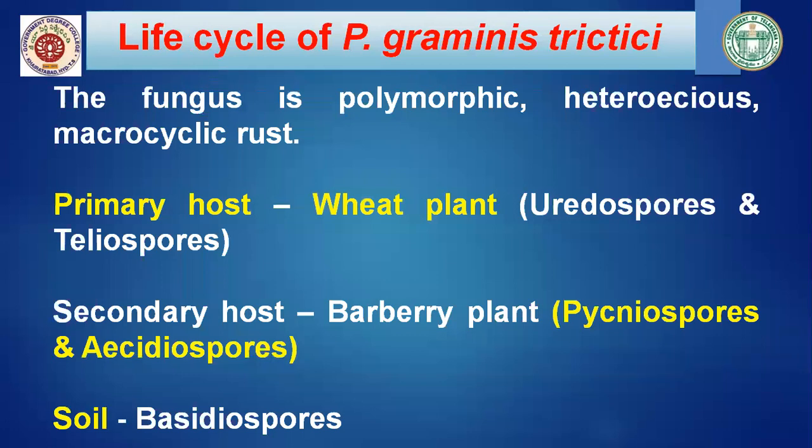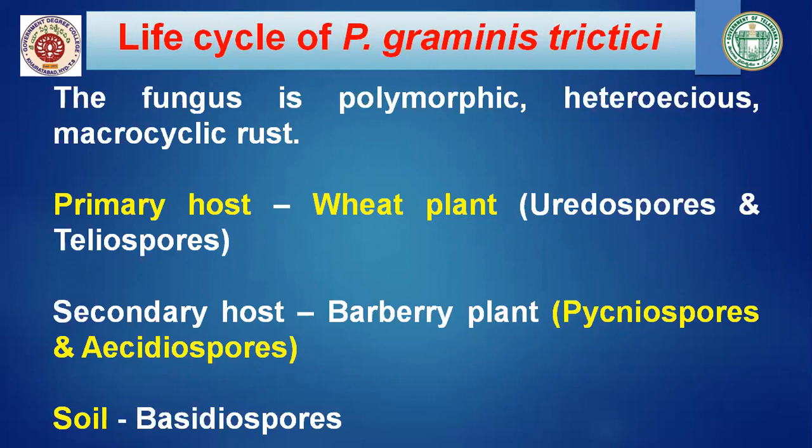So the life cycle of Puccinia graminis tritici in a nutshell: the fungus is polymorphic, meaning it has morphologically different phenotypes. That's why it produces 5 spore stages. Heteroecious means it completes its life cycle on 2 different host plants, and macrocyclic means all 5 spore stages are produced in the life cycle.